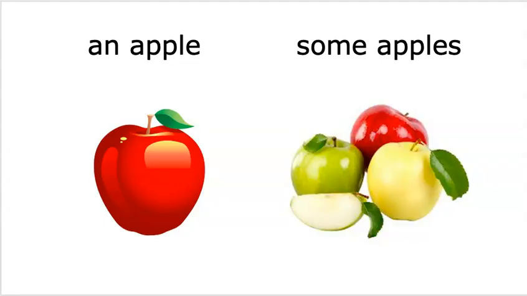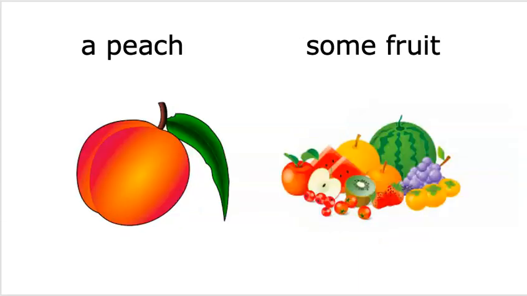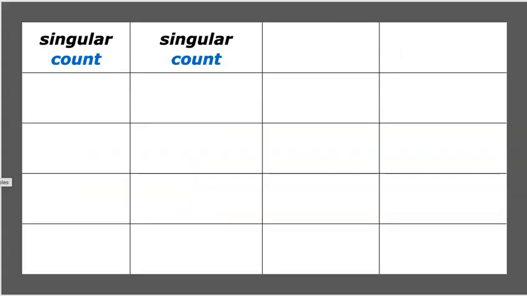Now, when do we use a or an versus some? Here are some pictures. An apple versus some apples. A peach versus some fruit. Let's break it down. I have singular count nouns.